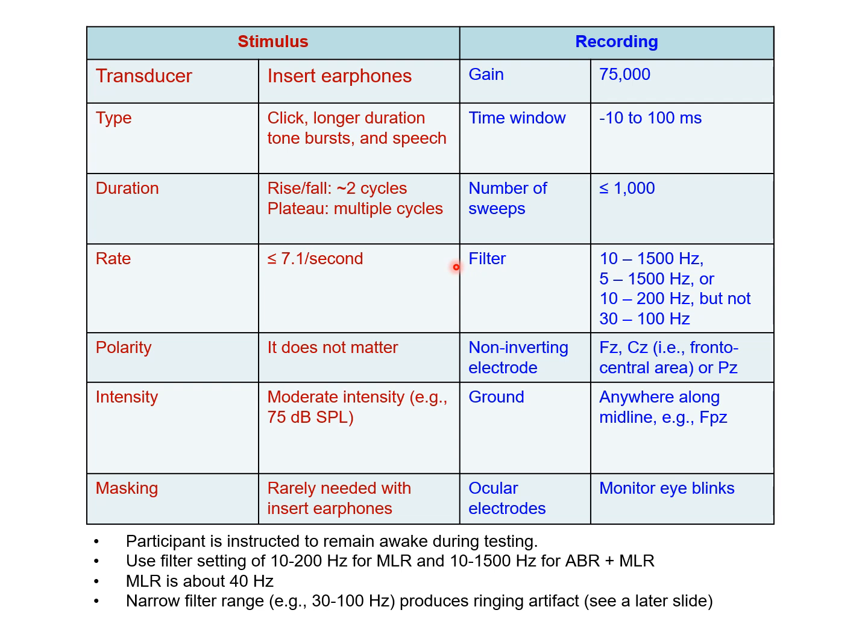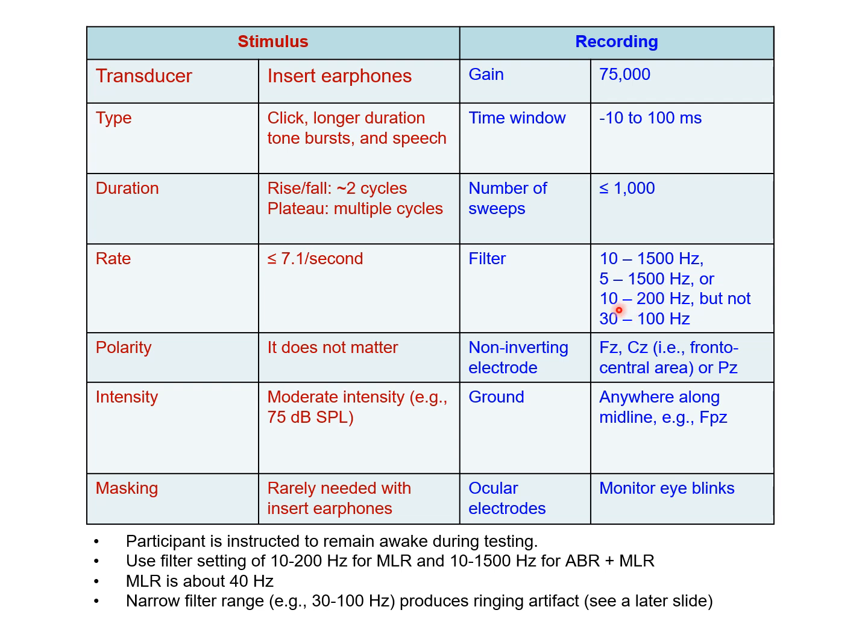So as you recall, the frequency component of the MLR is roughly 40 Hz. And so all these filter settings can capture 40 Hz. That is correct. However, we also need to consider the width of the filter range. For example, if we set it to 10 to 1500 Hz, it's a fairly wide filter setting. Same thing for 5 Hz to 1500 Hz.